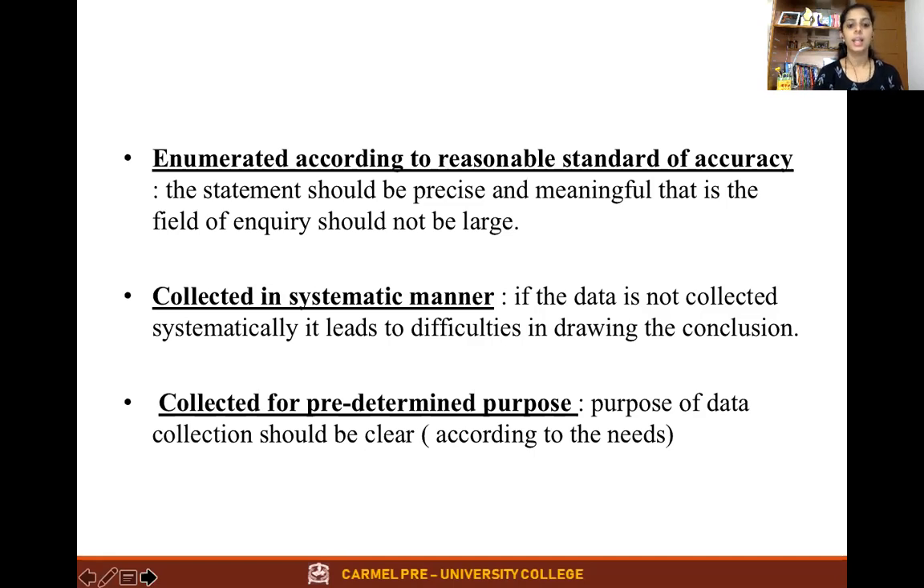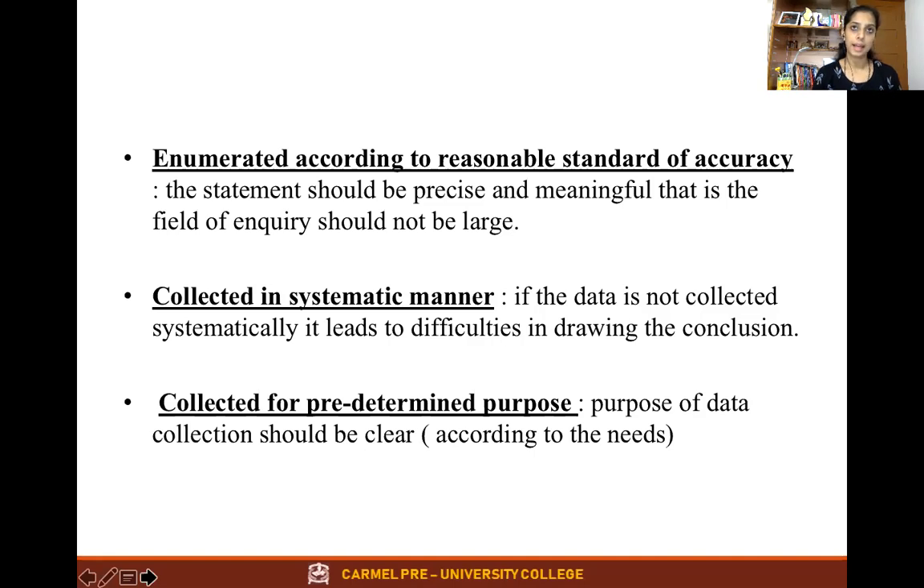Next one is collected in a systematic manner. What is this? If the data is not collected systematically, it leads to difficulties in drawing the conclusion. This is another important characteristic, because if the data is collected in a haphazard manner, it will lead to difficulties in drawing the final conclusion.